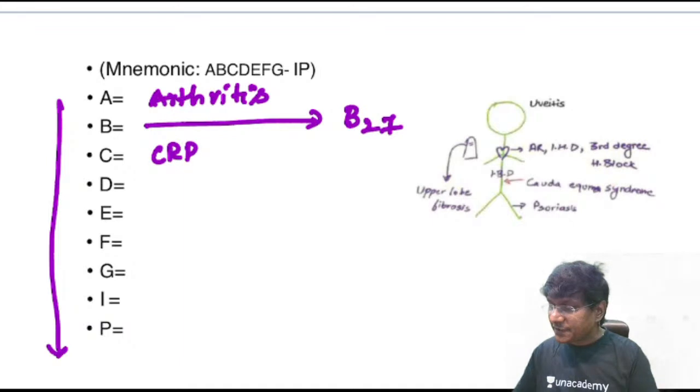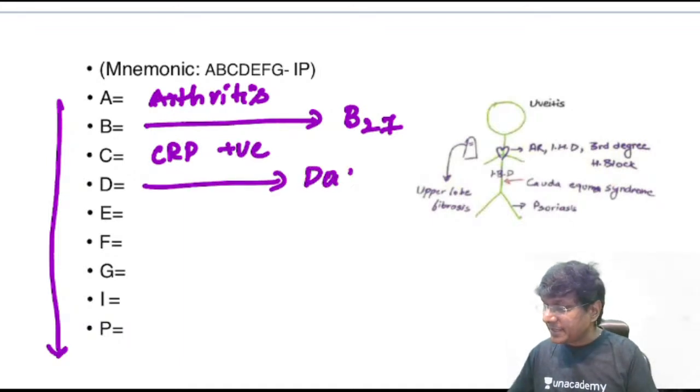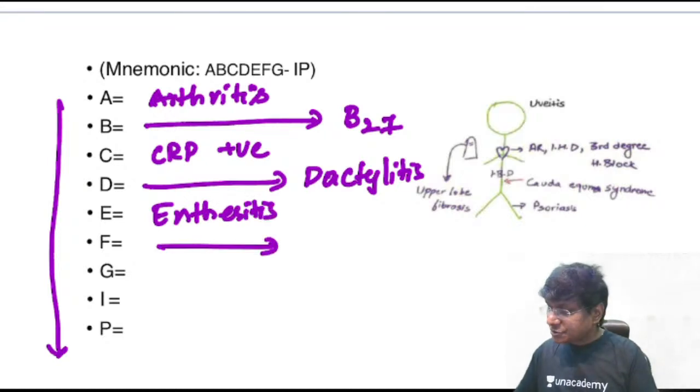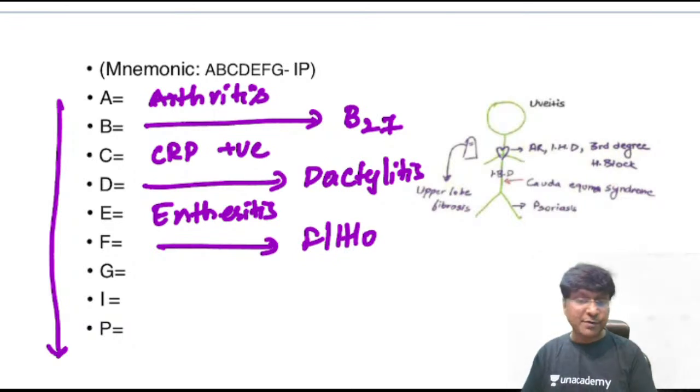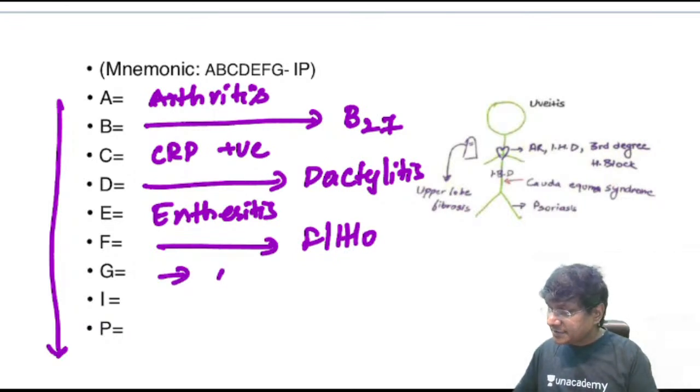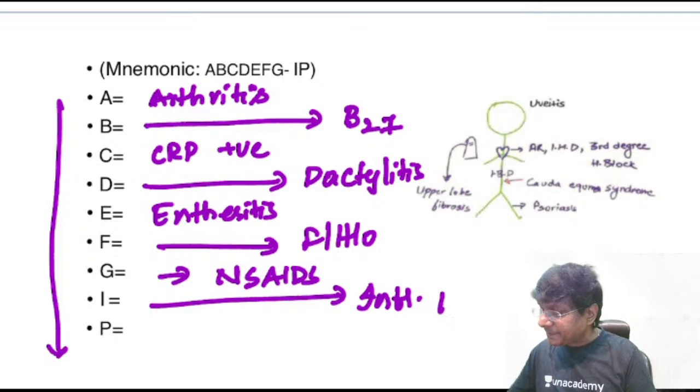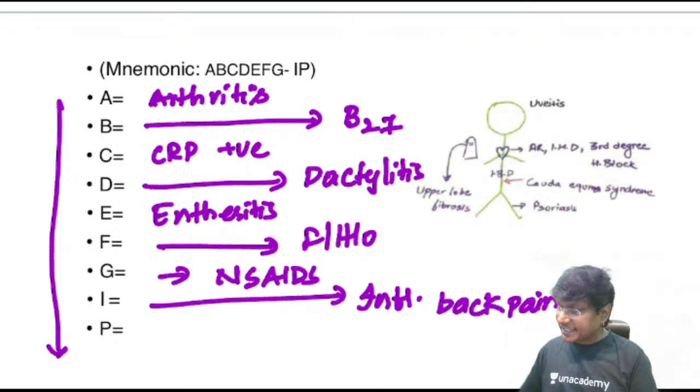C stands for C-reactive protein will be positive. D stands for dactylitis. E stands for enthesitis. F stands for family history of the spondyloarthropathies. G stands for a good response to NSAIDs. I stands for inflammatory back pain. And P stands for the skin manifestation, that will be in the form of psoriasis.